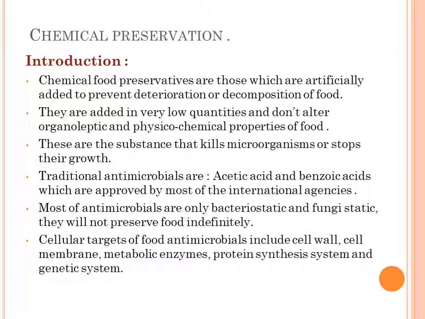Bacteriostatic refers to inhibiting or slowing down the growth of bacteria, and fungistatic refers to inhibiting or slowing down the growth of fungi. The cellular targets of food antimicrobials include the cell wall, cell membrane, metabolic enzymes, protein synthesis system, and genetic system.